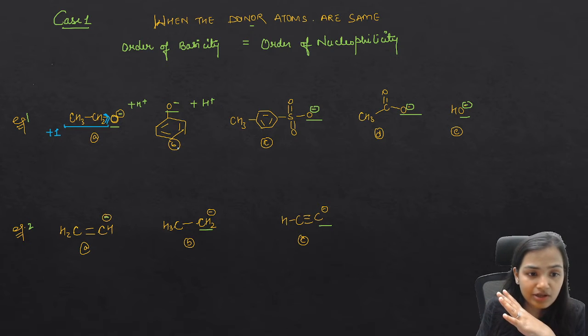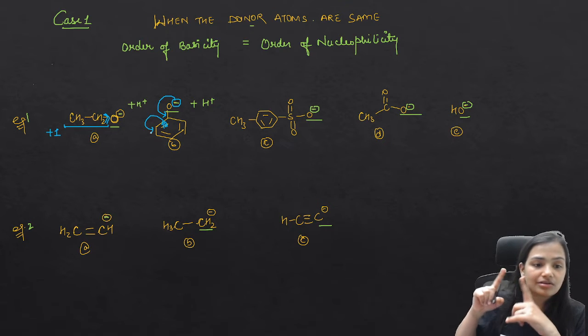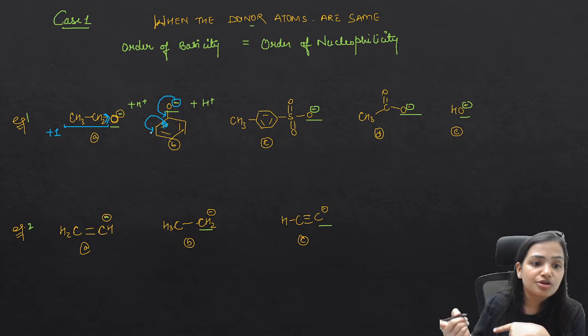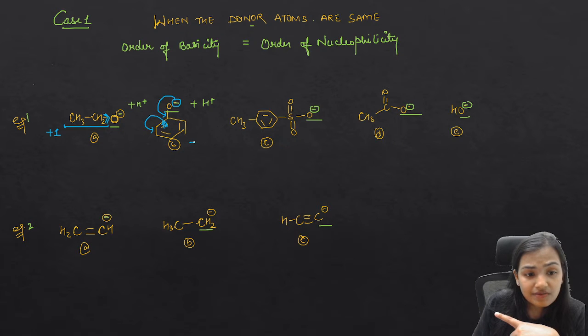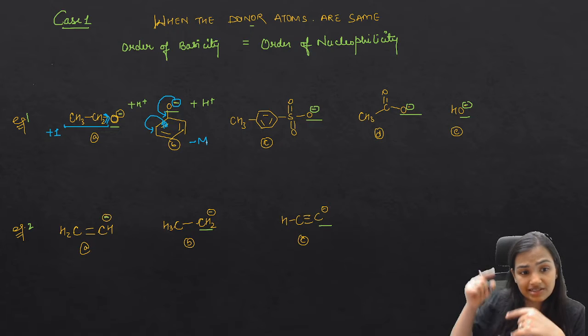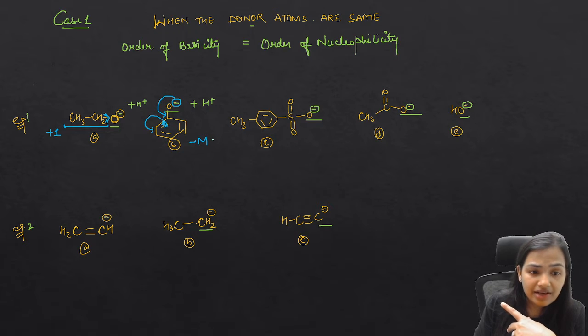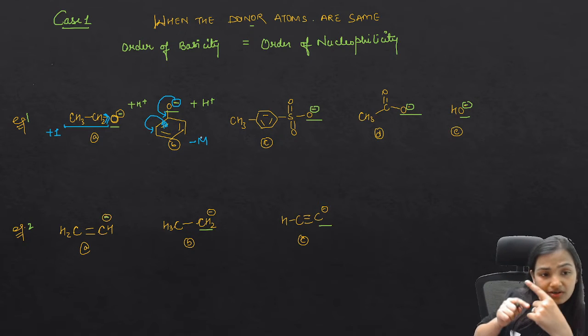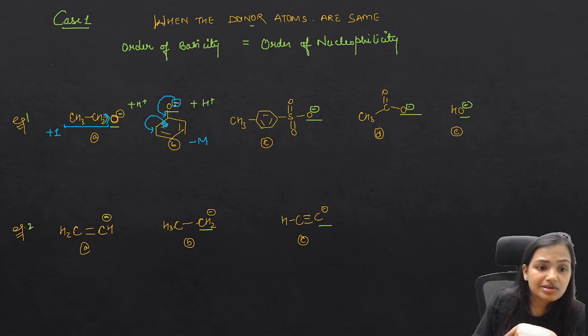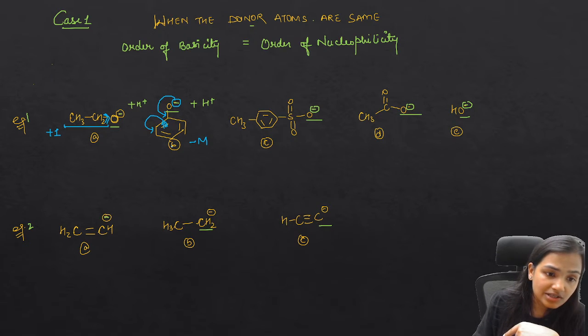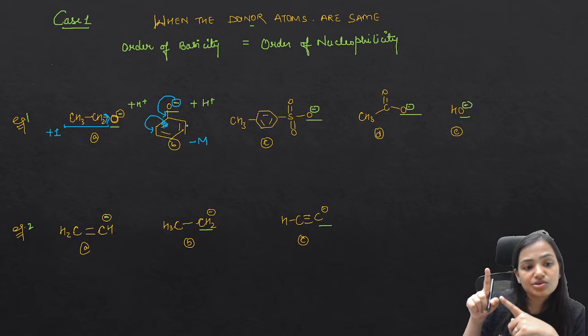In option B, you will find that this O negative is undergoing delocalization. Ultimately this is a delocalized pair of electrons, so it is going to be a poor base. We can say that here we have the minus M effect, or minus R effect, of the benzene, because the electrons are not available; they are getting delocalized over the benzene ring.